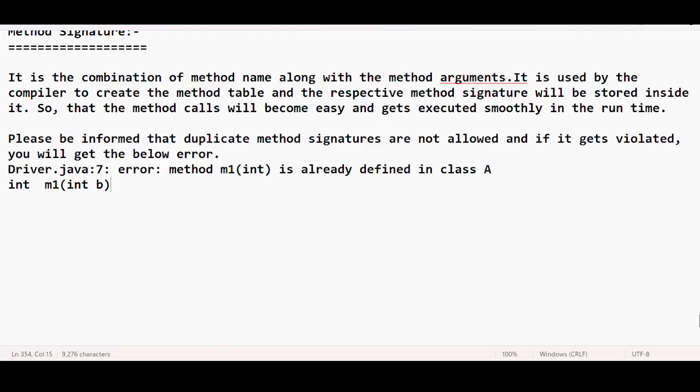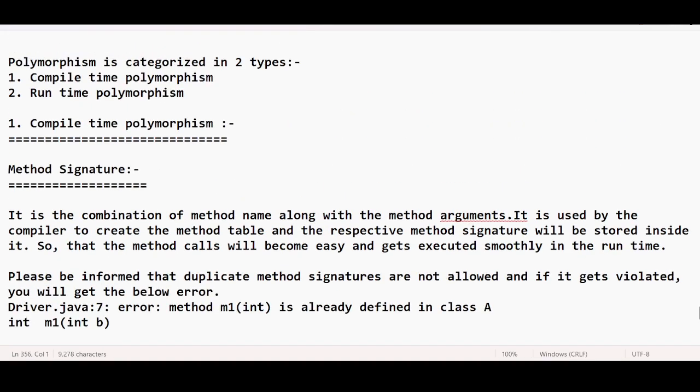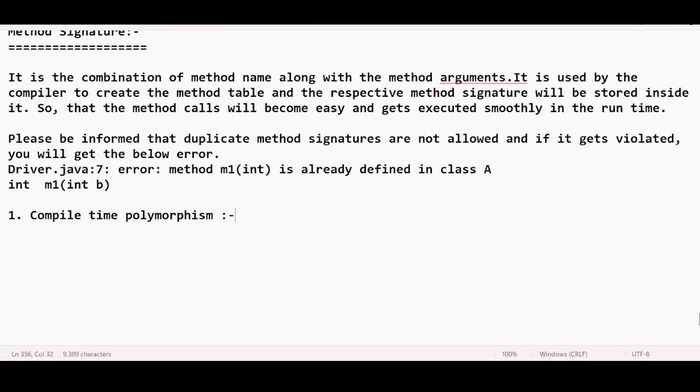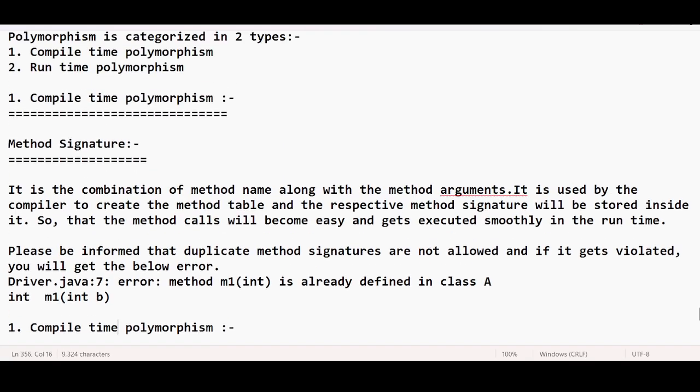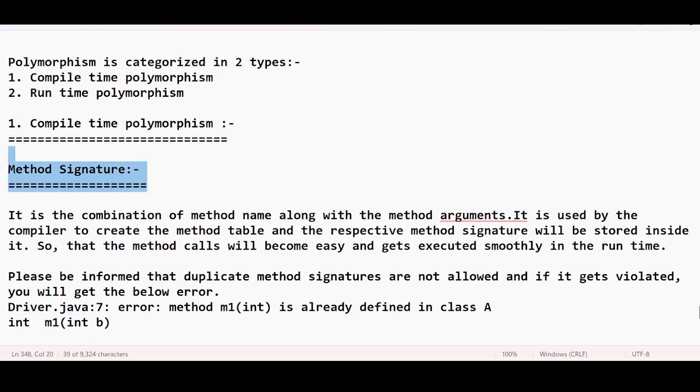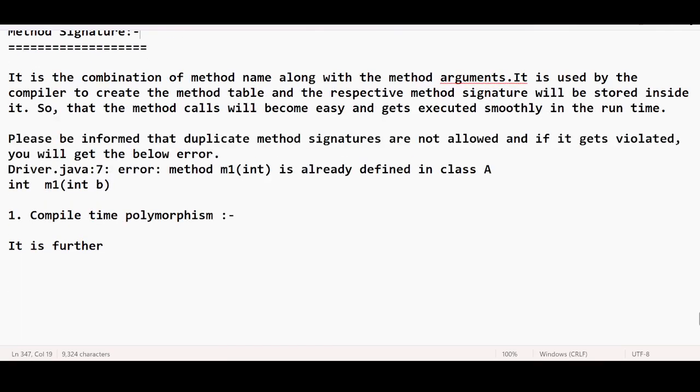Now we will understand what method overloading is. I have said there is compile time polymorphism. To understand compile time polymorphism, we first tried to understand what a method signature is. Now we got to know what a method signature is.